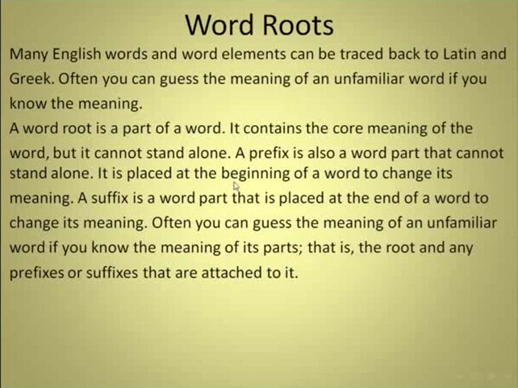It is placed at the beginning of a word to change its meaning. A suffix is a word part that is placed at the end of a word to change its meaning. Often, you can guess the meaning of an unfamiliar word if you know the meaning of its parts. That is, the root and any prefixes or suffixes that are attached to it.